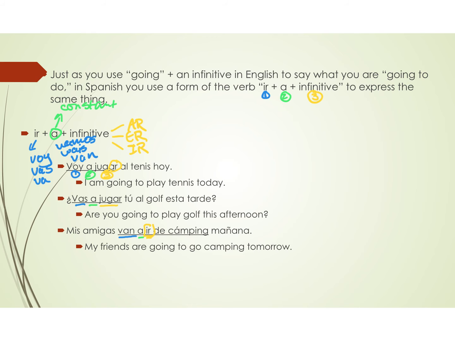We say going to go all the time in English, and you can do that in Spanish too. So just check out that construction's the exact same. We use a conjugated form of ir, a, and then an infinitive, something that ends in AR, ER, or IR. All right, and so mis amigas van a ir de camping mañana means my friends are going to go camping tomorrow.